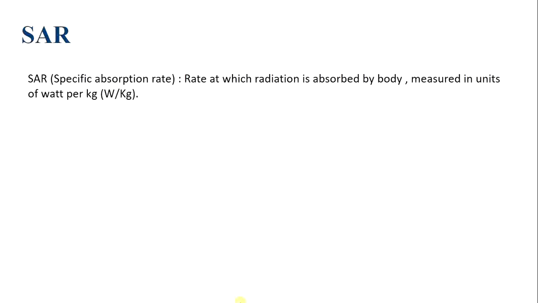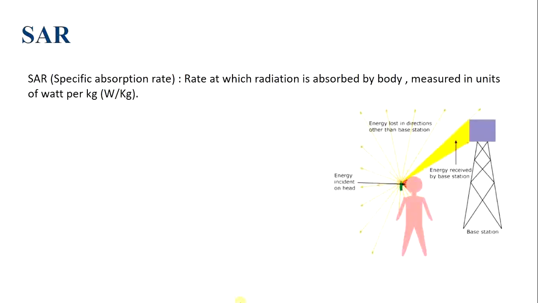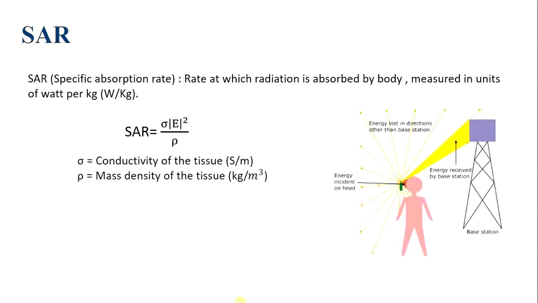There is a term SAR. It is the specific absorption rate, the rate at which the radiation is absorbed by the body. It is measured in units of watt per kg. SAR is given as sigma times mod E squared divided by rho, where sigma is the conductivity of tissue, rho is the mass density of tissue, and E is the RMS electric field strength.